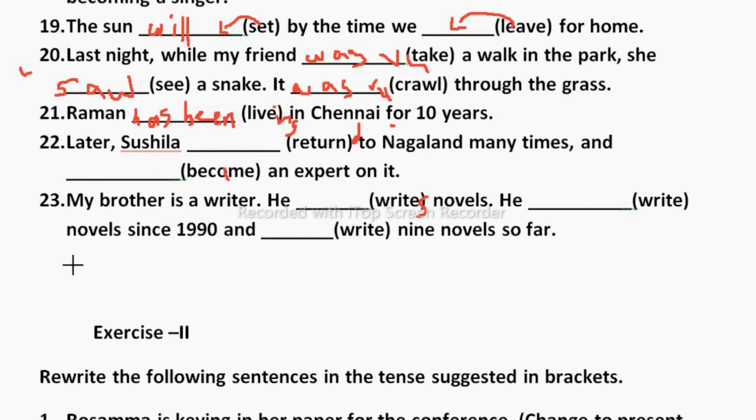So whenever, students, you see since and for, that means it is a present perfect continuous or past perfect continuous. Because here we are talking about present, it could be present perfect continuous. So he has been writing novels since 1990 and has written 9 novels so far. Has written, has plus v3, because we are talking about present.